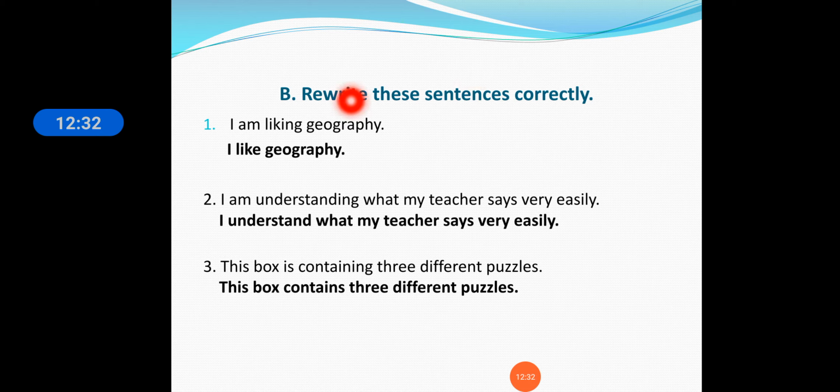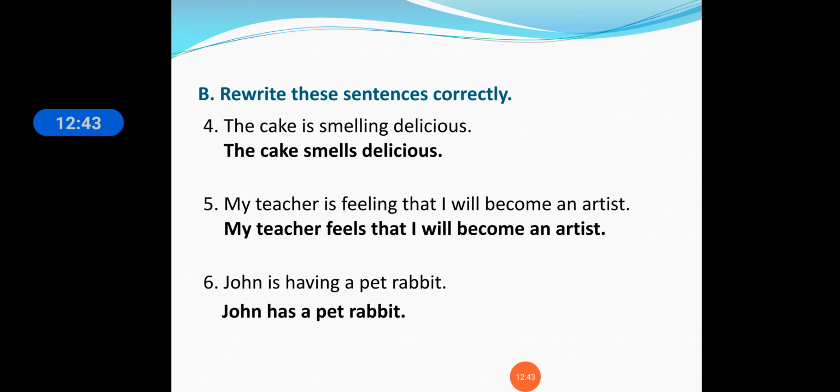Rewrite this sentence. We have changed the continuous form here and we have written the state verbs like understand, contains, here smells is there and here feels is there. And John has a pet rabbit. So like this we have created the sentences in the correct format.